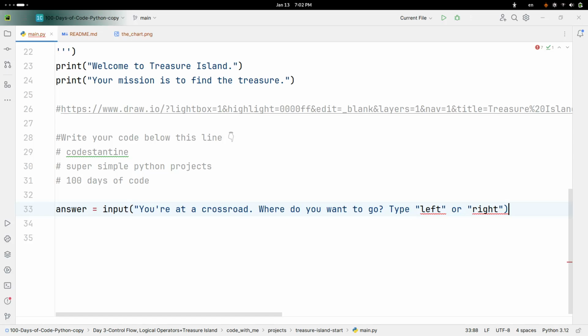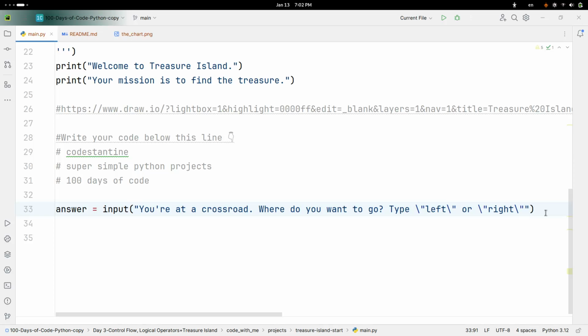This needs to be done using escape sequences, I guess, just adding these forward slashes, and I need another one here. Yeah, this is for left and this is for right.